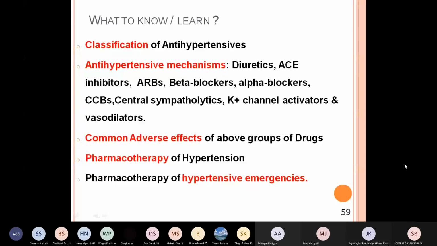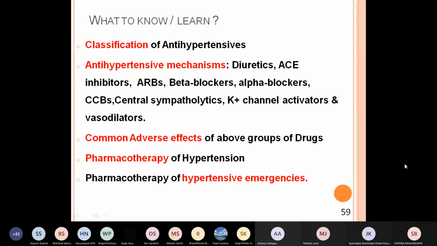So what have we learned so far? Number one, we learned the classification of antihypertensives. Then we learned the mechanisms of action of various groups like diuretics, ACE inhibitors, ARBs, beta blockers, alpha blockers, calcium channel blockers, central sympatholytics, potassium channel openers, and vasodilators.